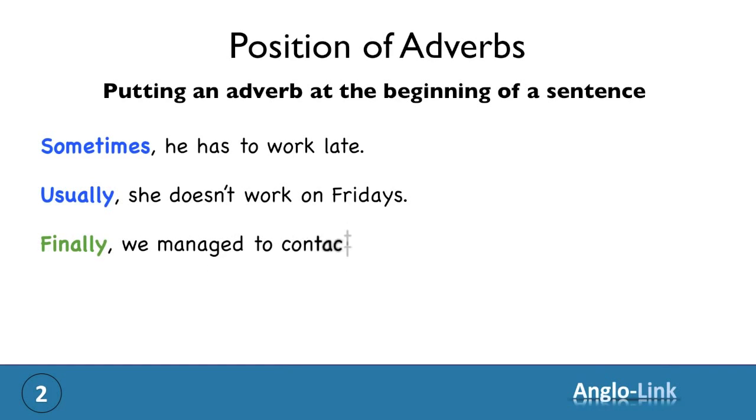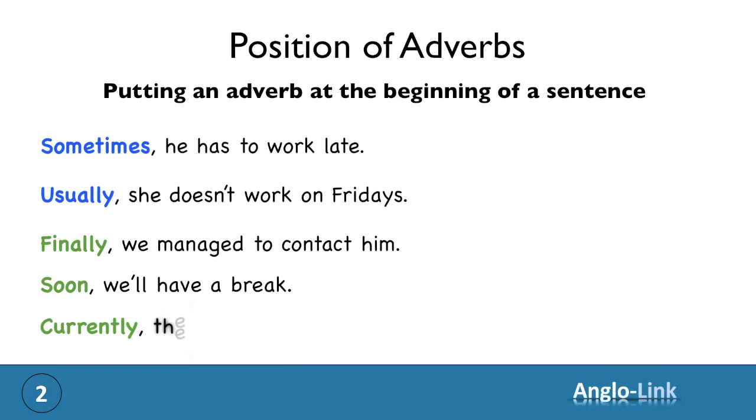Next example, putting finally at the beginning. Finally, we managed to contact him. Here we have soon at the beginning of the sentence. Soon we'll have a break. And one final example with currently. The original sentence was, they're currently negotiating a deal, and we can stress currently by putting it at the beginning. Currently, they're negotiating a deal.